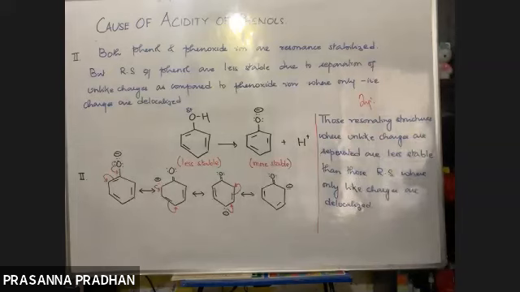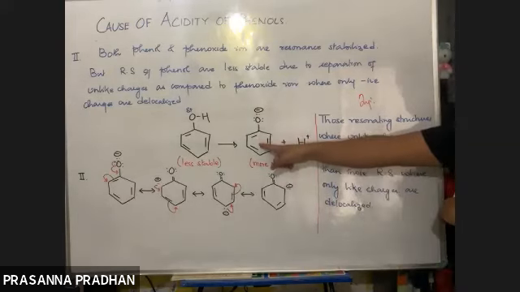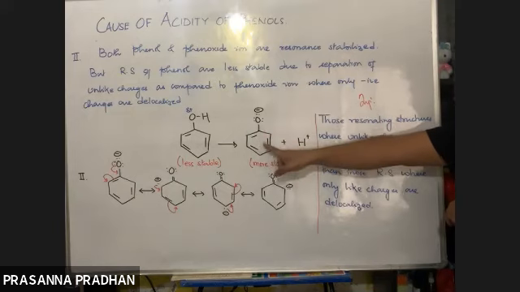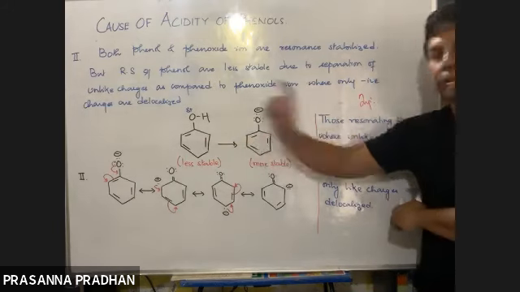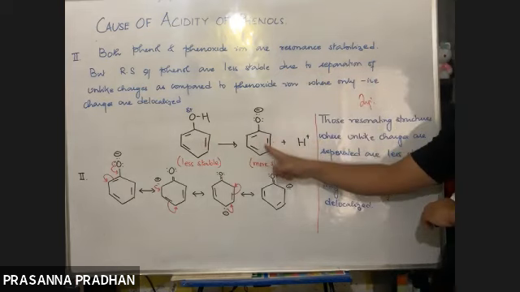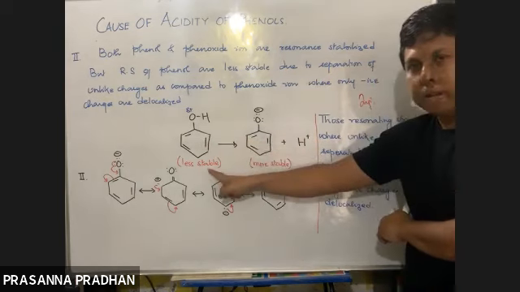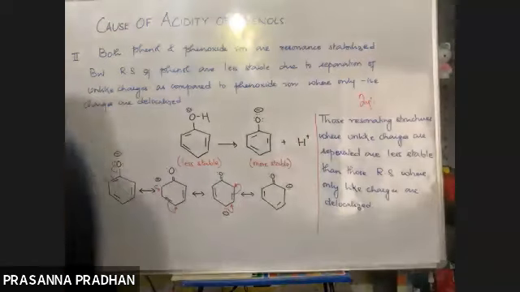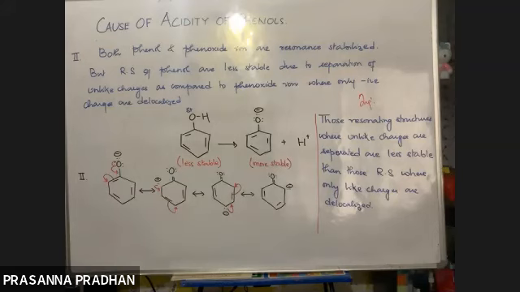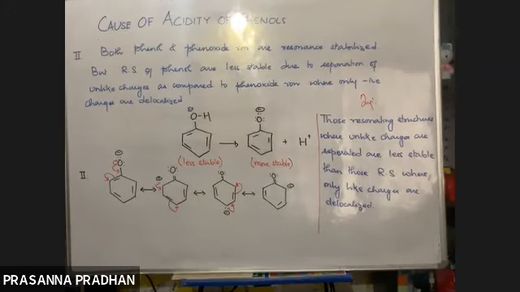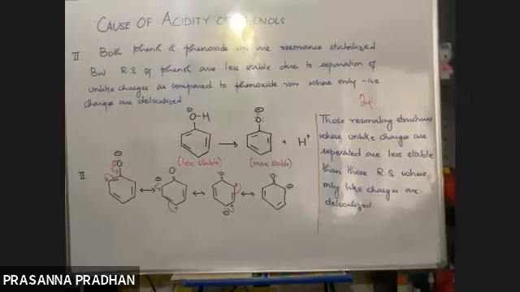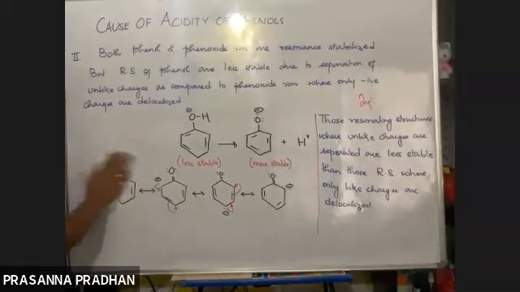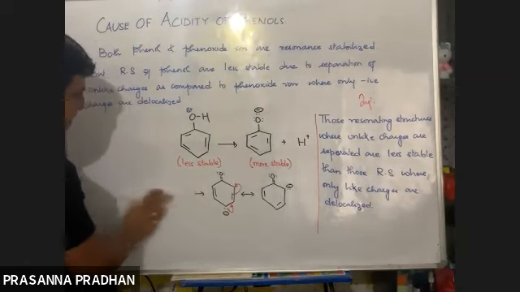At last, in the conclusion you can write down: due to greater stability of phenoxide ion as compared to phenol, phenol is acidic in nature. So this is the reason why phenol is more acidic, because the corresponding phenoxide ion is resonance stabilized and it is very stable, okay?